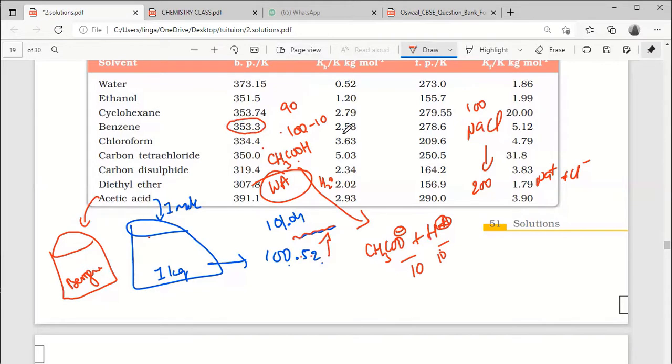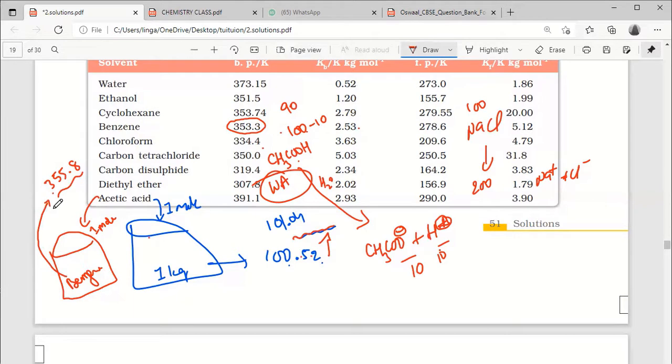How much should it increase? 2.53 should be the increase if I take 1 mole. So 2.53 means, suppose I am taking only 2.5, then it should be 355.8.